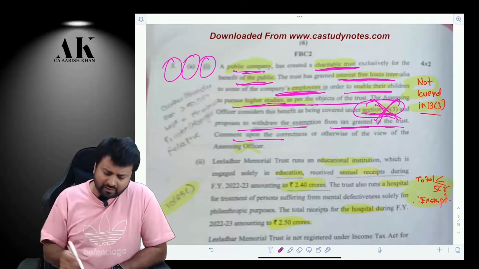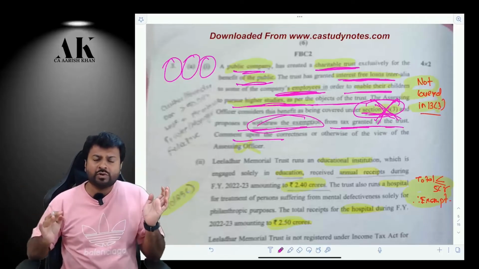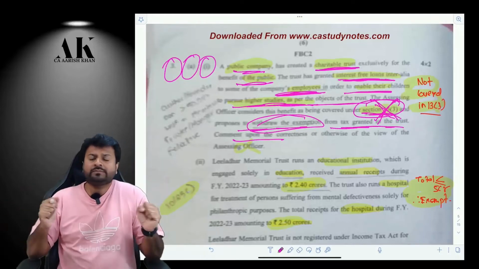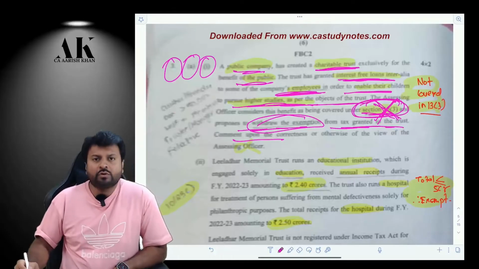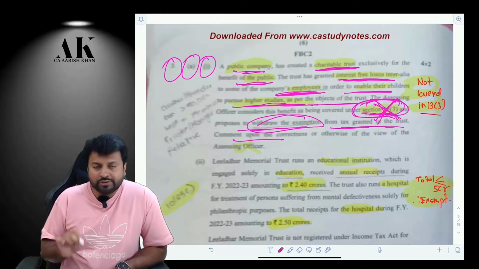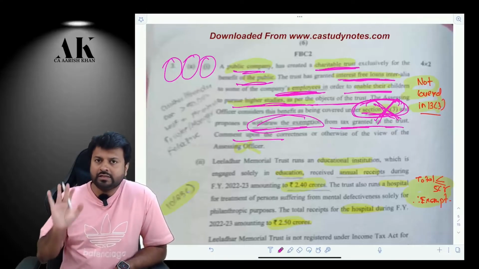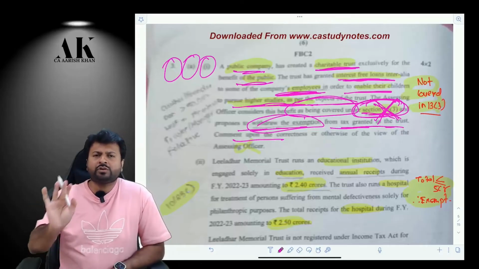So the question of withdrawing the exemption or applying any other consequences on the assessee does not arise. So be very careful over here. As per me, the answer to this question would be that section 13(3) is not applicable. Therefore, the action taken by the assessing officer is not tenable in law. It's not correct in law.